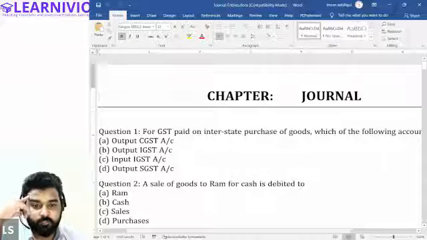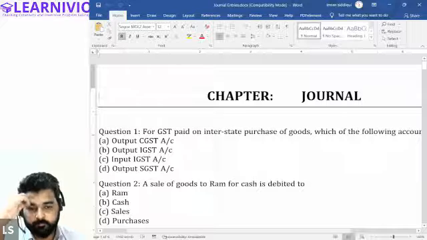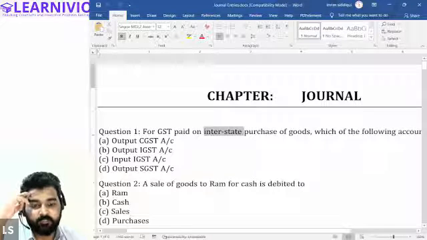Is it input IGST? For interstate input, IGST account. Yes, sir. But we are actually paying the taxes, no? So don't you think output GST should be there? In case of interstate, IGST is applicable, that is right.